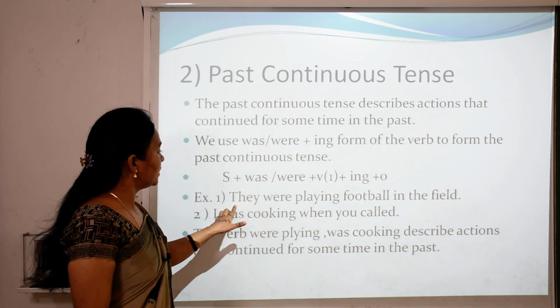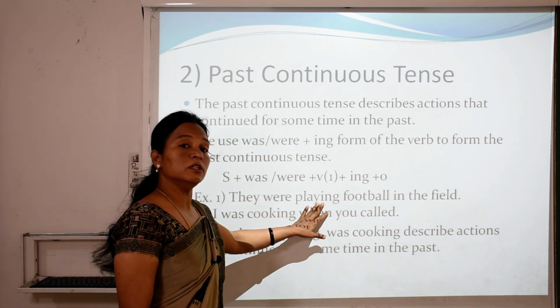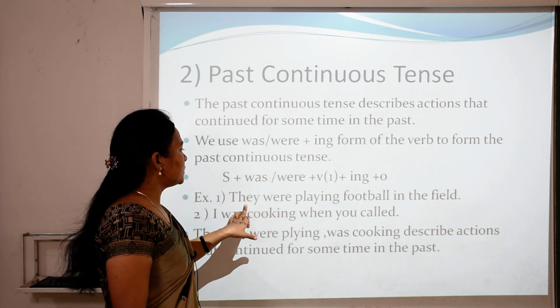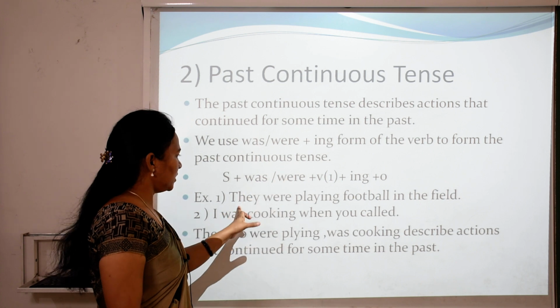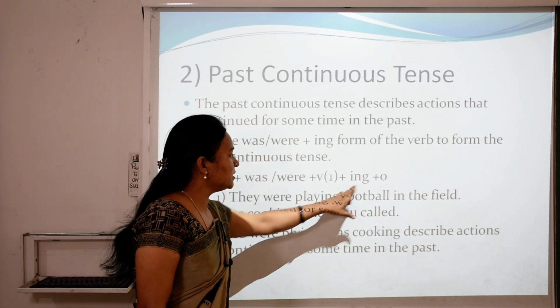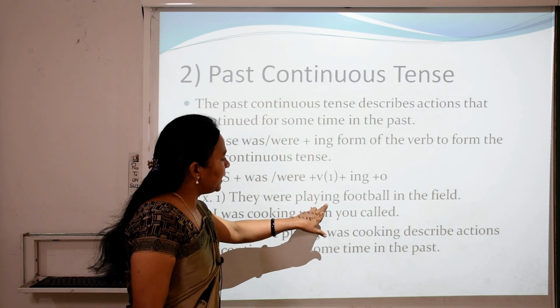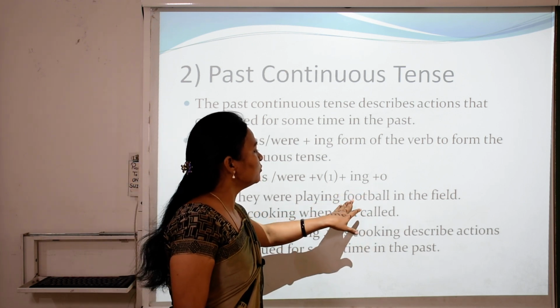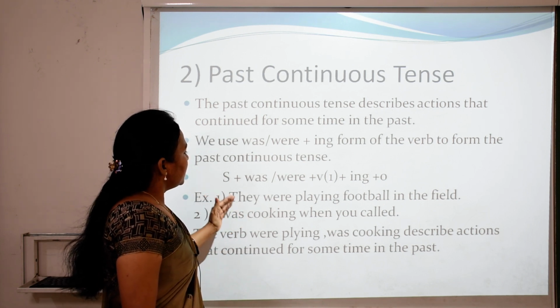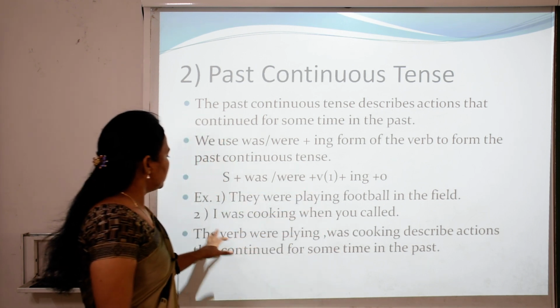So children, here they were playing football in the field. What is they? They is a subject. We use they were with they. Play is the first form of the verb, then add ing, and play becomes playing. And what is the object here? Football in the field. So the example here: they were playing football in the field.